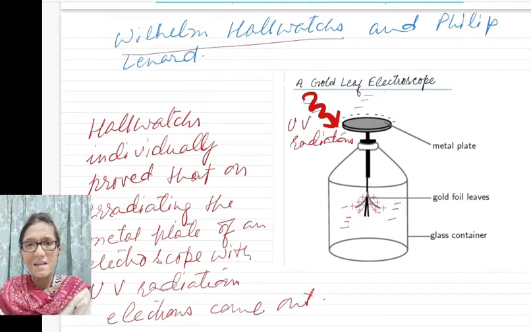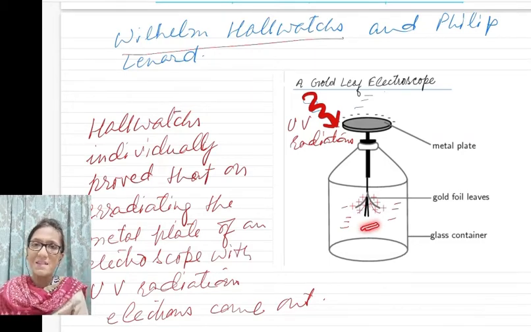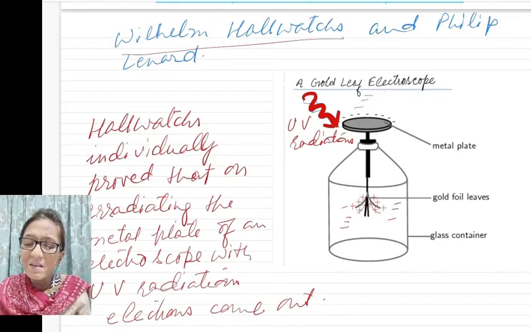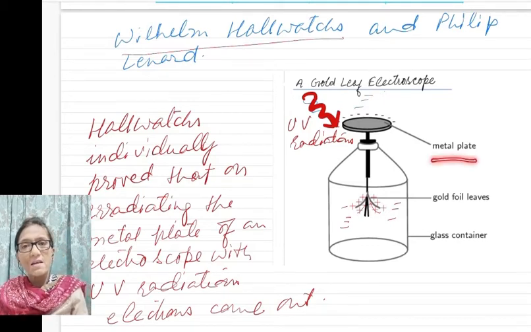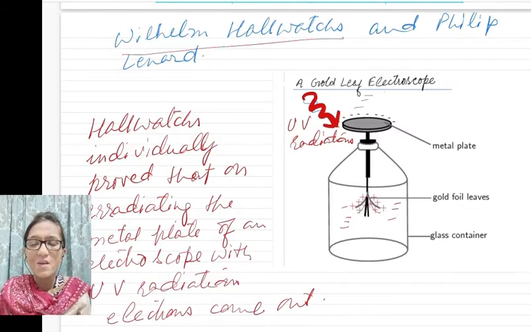It suggests that now the force of repulsion between the gold leaf is reduced, and it suggests that now the charges on the gold leaf are reduced. So it suggests that electrons have been emitted by this metal plate when the metal plate is irradiated with UV radiations.